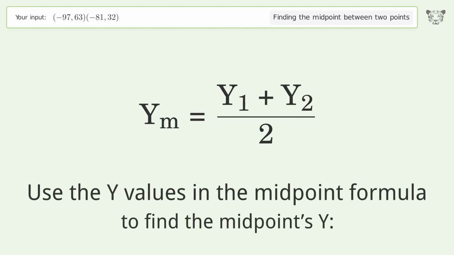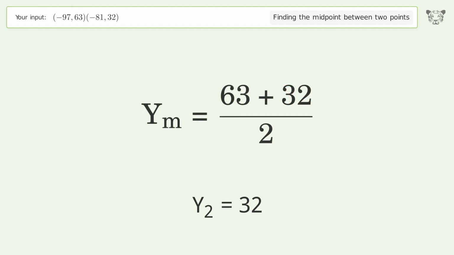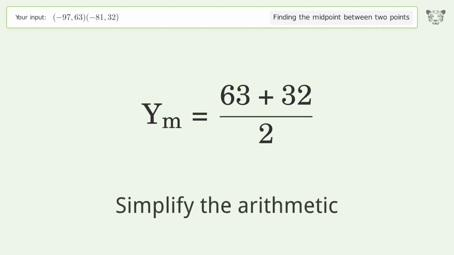Use the y values in the midpoint formula to find the midpoint's y. y1 equals 63. y2 equals 32. Simplify the arithmetic.